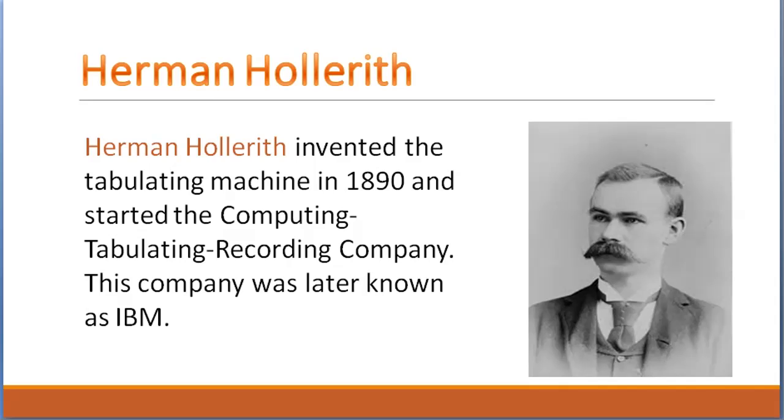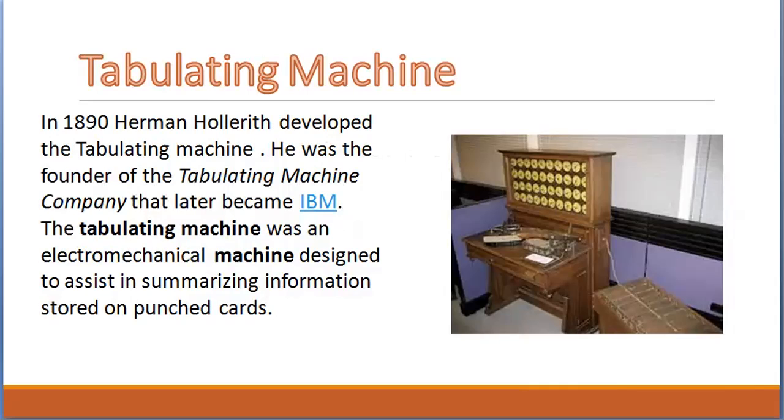Okay, let us learn about the tabulating machine. So, what is a tabulating machine? In 1890, Hermann Hollerith developed the tabulating machine. So, what is the meaning of tabulating? It is the machine which has the ability to organize and summarize data.